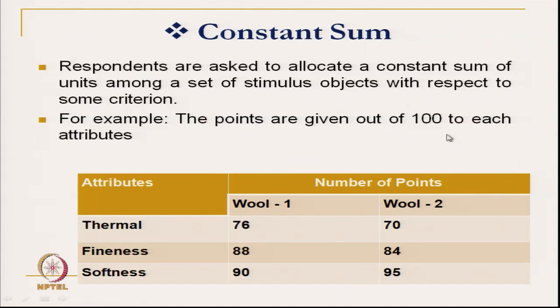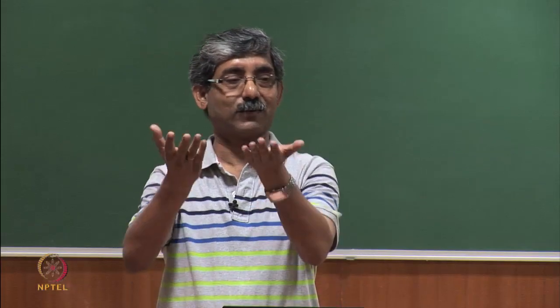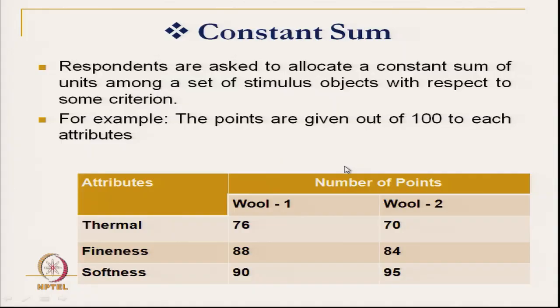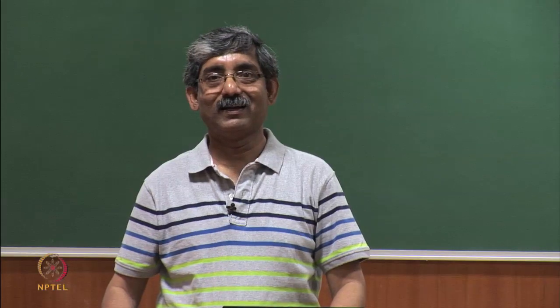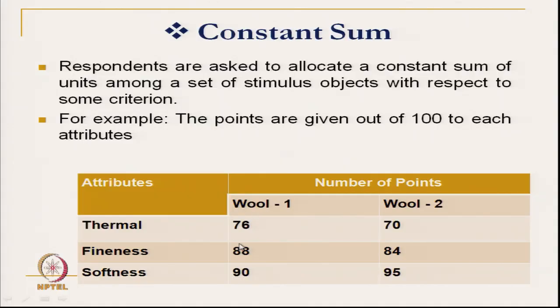It is arbitrary; we can tell you to give it on the basis of a 10 scale. If you want a very detailed or very sensitive result, you can increase that value. So, here with the 100 scale you rate wool 1 and wool 2 in terms of thermal. Suppose 100 means best. So, thermal he has given 76 for wool 1 and 70 for wool 2, fineness 88 and 84, softness 90 and 95.